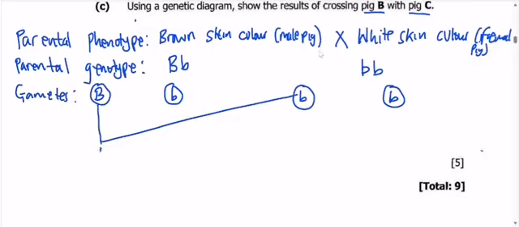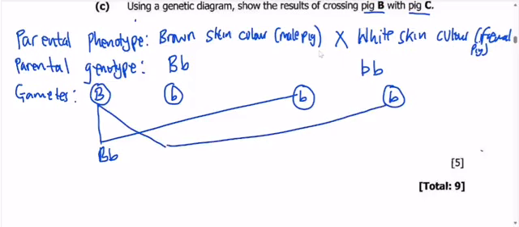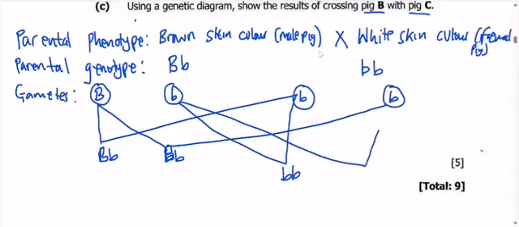So this is b, like this. Then this is capital letter B again and small letter b. Come to this part here. So we have Bb, Bb. Then this same one will be crossed with the last one again. We have bb, bb. So what we have is the genotype of the offspring.